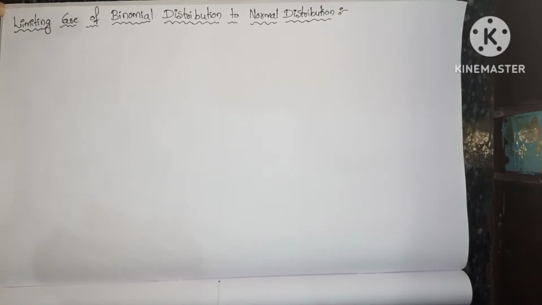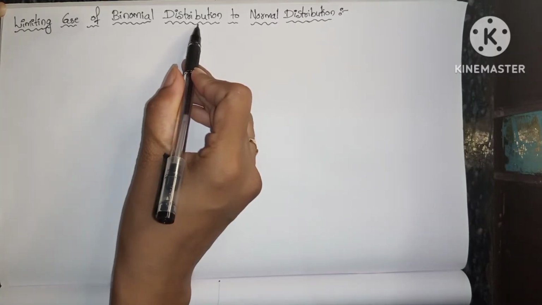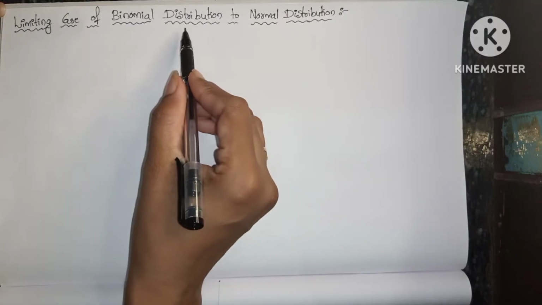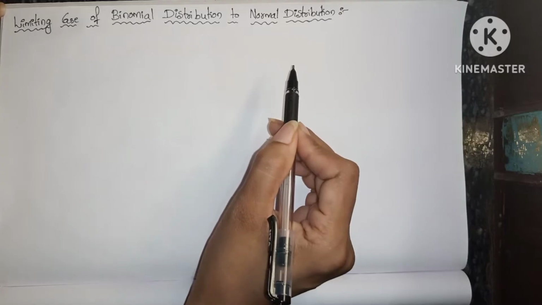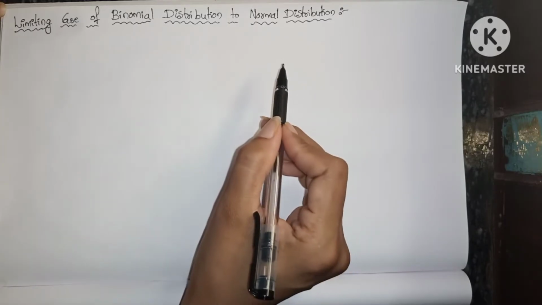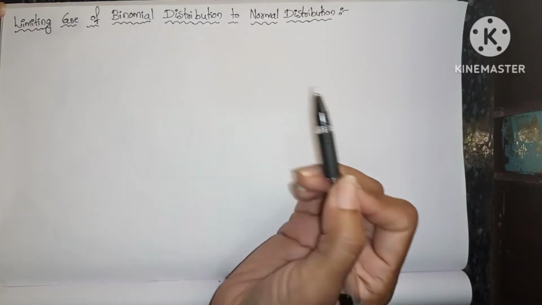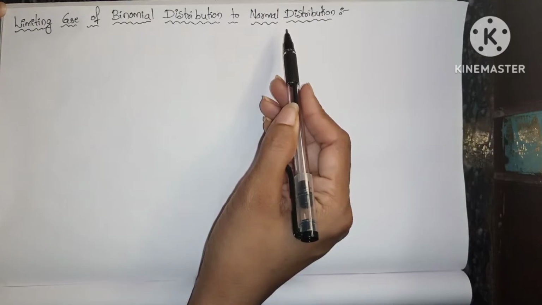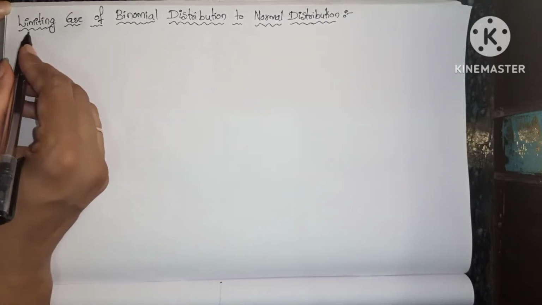So today we are going to discuss the limiting case of binomial distribution to normal distribution. We all know that the binomial distribution limits are from 0 to n. N in the sense what? That is finite variables. But if n is not finite, that means infinite, what will happen? This distribution will turn to normal distribution. So that we are going to prove now.